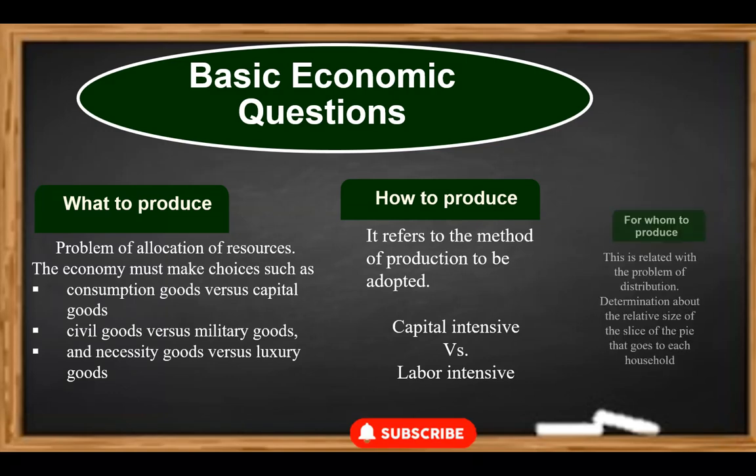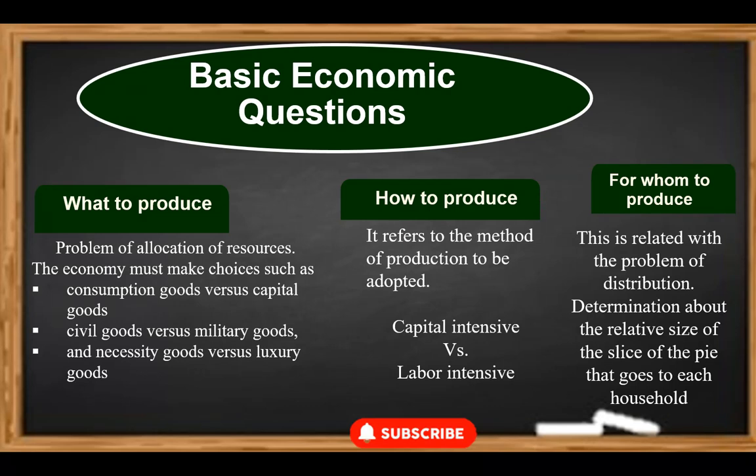For whom to produce? Now, imagine our economic orchestra playing the third tune, for whom to produce. It's not just about creating goods, it's about sharing the bounty. Should the fruits of our labor be enjoyed by a select few or spread among the masses? An economy aiming for maximum benefit would first focus on necessities for everyone before diving into the luxury goods pool.